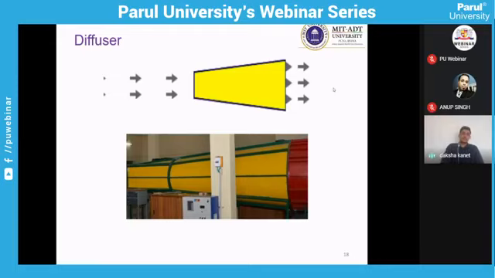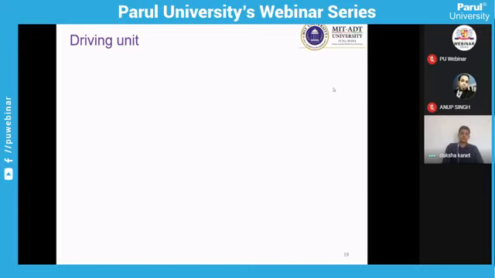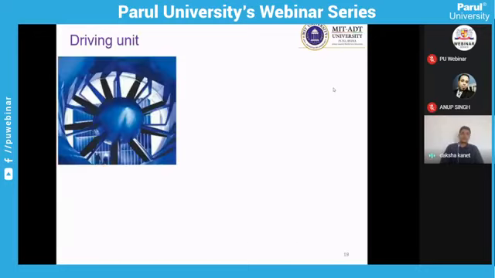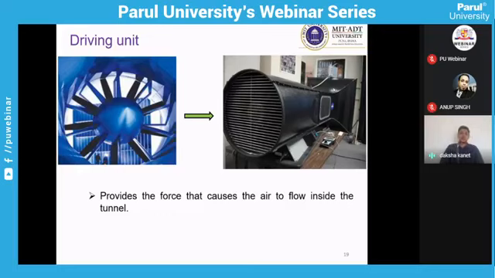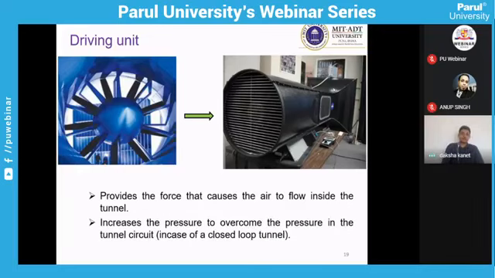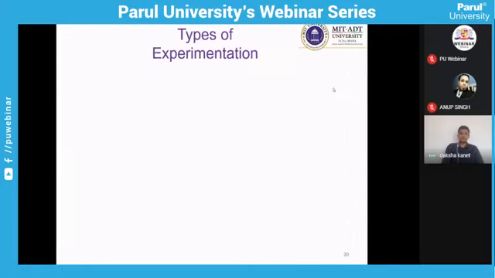Diffuser, where your flow will be slowed down and the pressure will be slowly increased to atmospheric pressure. Then your driving unit, which are the fans, rotating at some RPM to create the flow field inside the wind tunnel. Now, this is all about the wind tunnel: the construction, the types, and the different units of the wind tunnel.